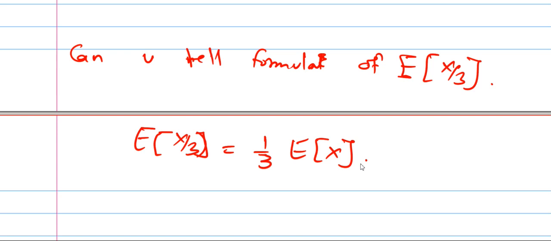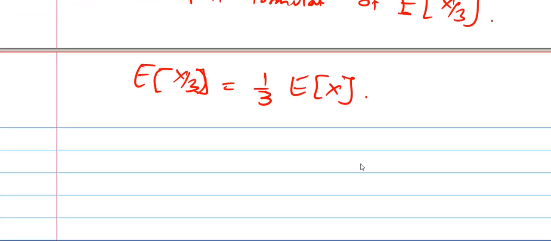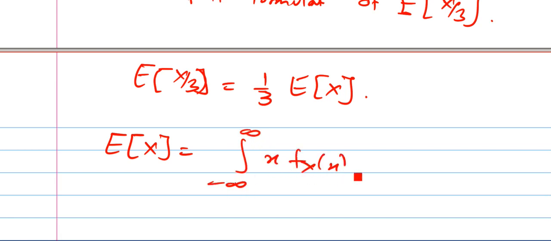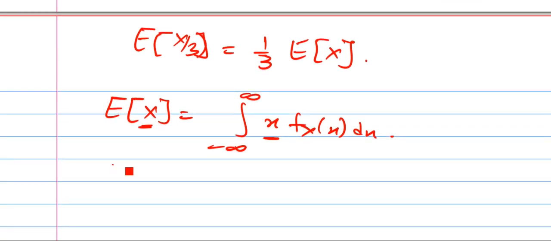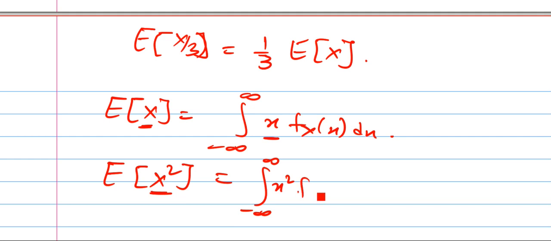Then if I want to write the formula, we know the E of x formula: integration minus infinity to infinity x into PDF. So here it is capital X, here it is small x, and E of x square formula is integration minus infinity to infinity, here it is x square, then here also x square f of x dx.